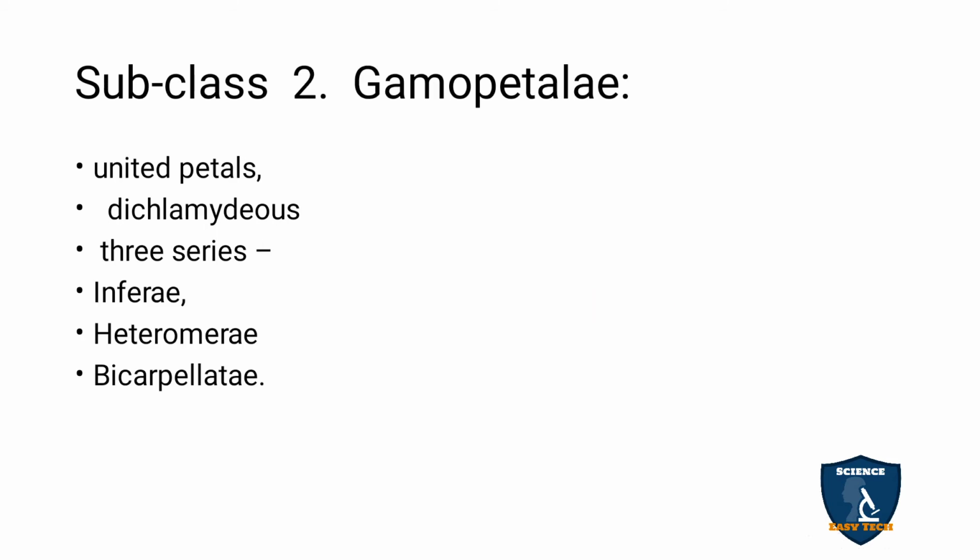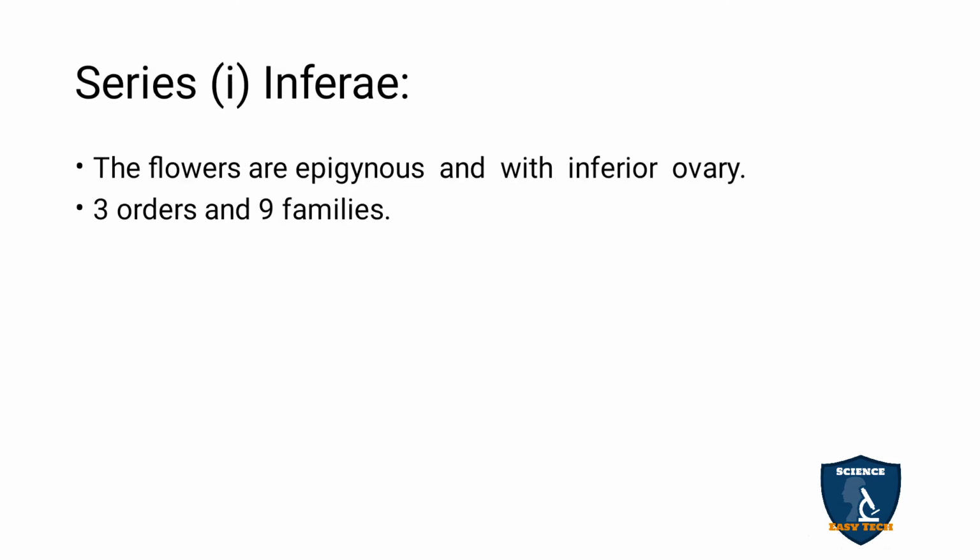Gamopetalae: united or fused petals. Diclamidous means presence of calyx and corolla, so both calyx and corolla are present. Such a type is called diclamidous. It is divided into 3 series: inferae, heteromerae, bicarpellate.